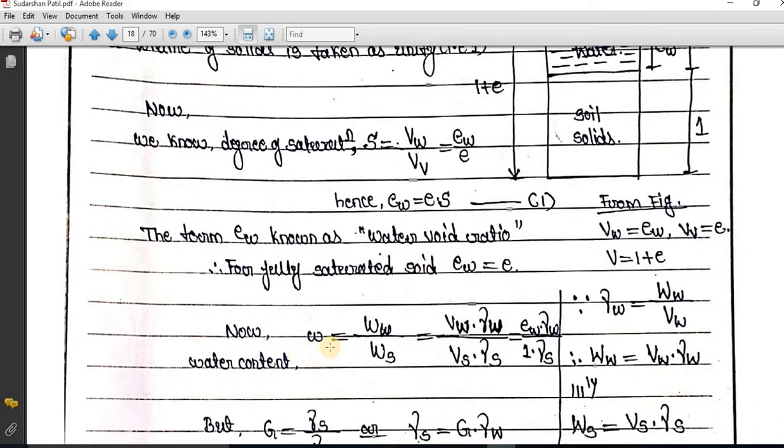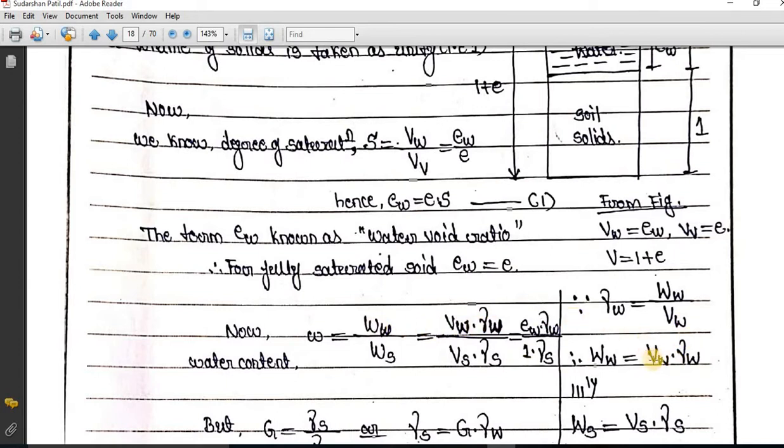Again, you can see I am going to consider the water content. Water content is the weight of water divided by the weight of soil solids. So the weight of water is nothing but, you can see over here, γ_w, the unit weight of water, is equal to the weight of water divided by the volume of water. So I am going to rearrange it. So the weight of water is equal to V_w into γ_w. That's what I have written over here.